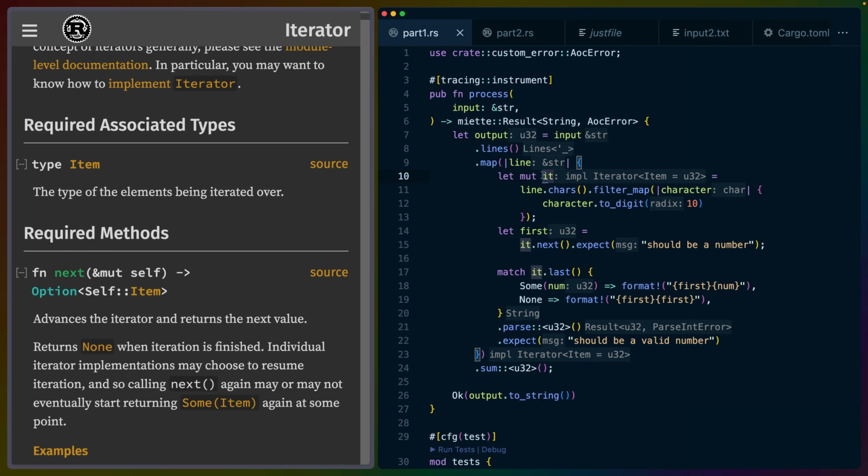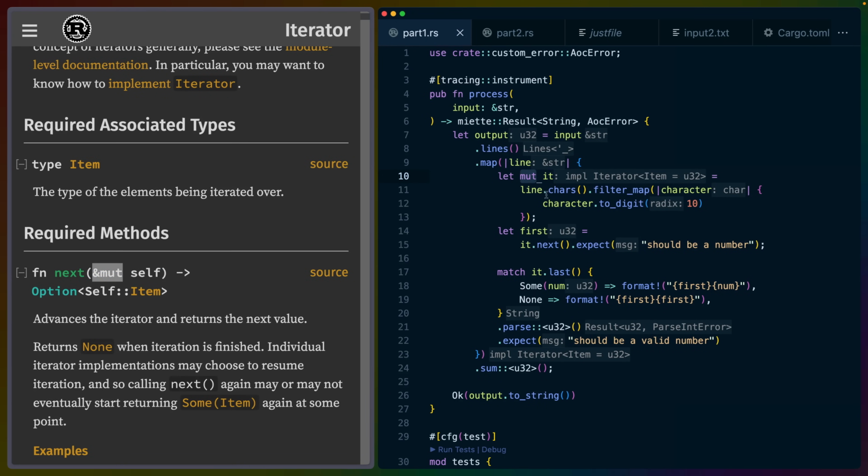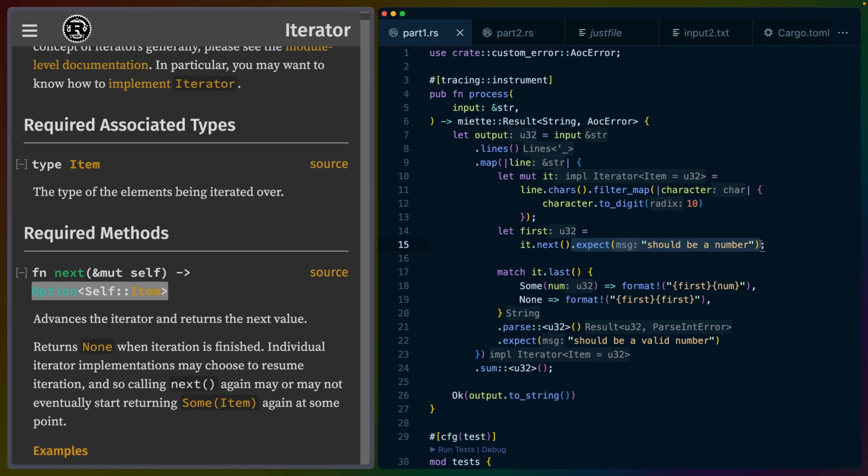So we know that if whatever type we have here implements Iterator, then we have a next function. Our next function takes an exclusive reference, which is this &mut, to the iterator itself. That's why we need the mut here, because this next function requires that it is something we can mutate or have exclusive access to. The next function, as we went over before, will either give us an Option, Some of the item, or None. In our case, we know that the first value is always going to work because this is Advent of Code, and they don't give us invalid input. So we can use expect.